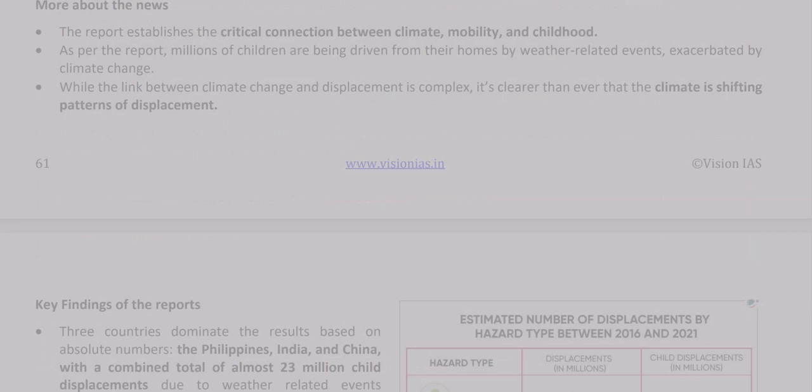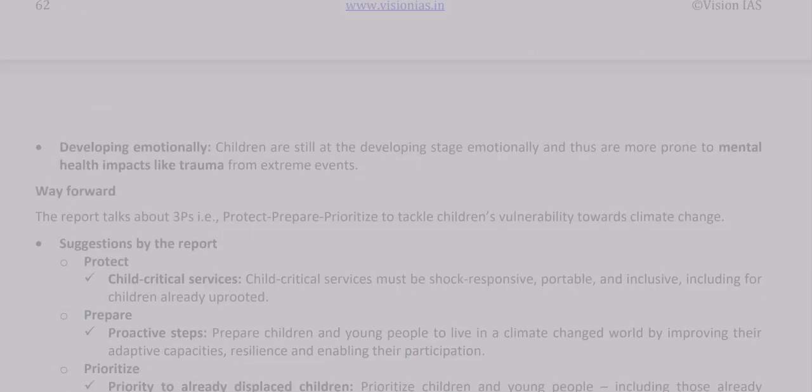More about the news. The report establishes the critical connection between climate, mobility, and childhood. As per the report, millions of children are being driven from their homes by weather-related events, exacerbated by climate change. While the link between climate change and displacement is complex, it's clearer than ever that the climate is shifting patterns of displacement.